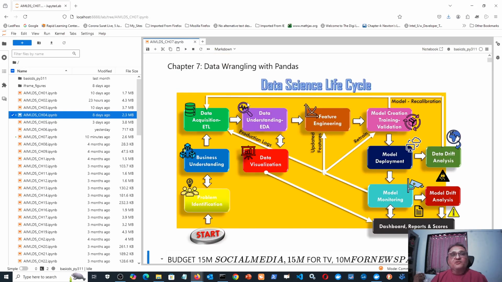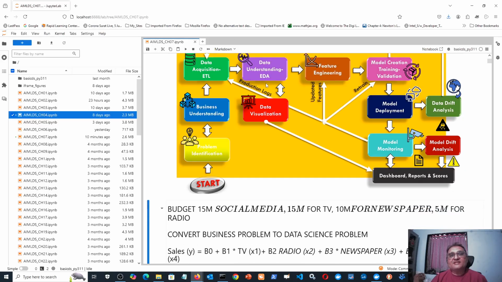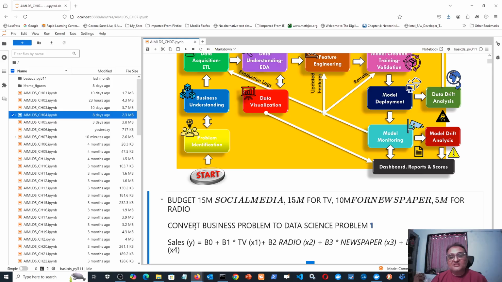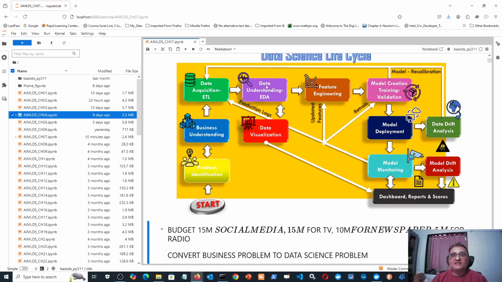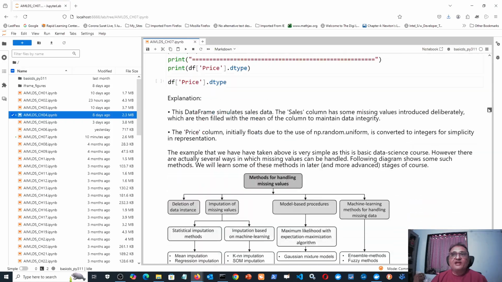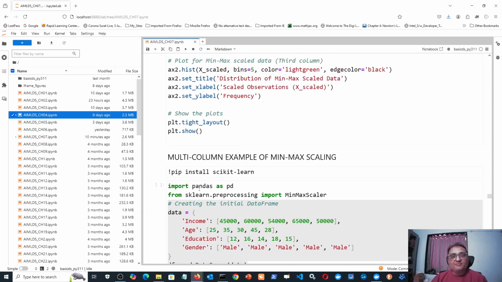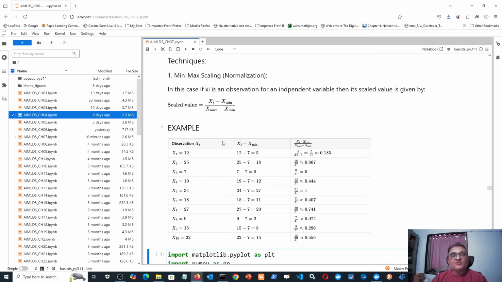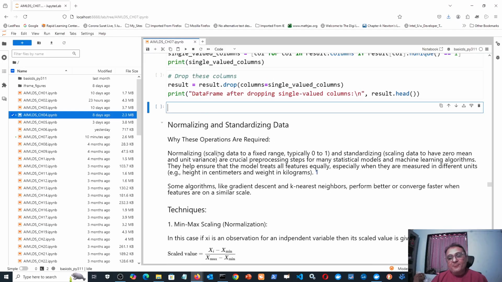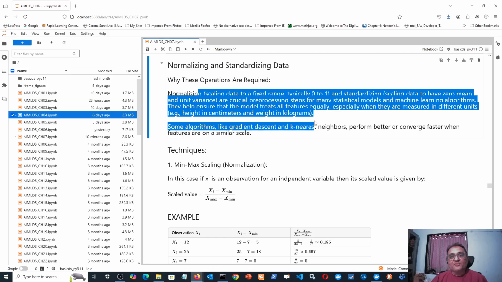Okay. Now for that you have to load the data, which is pd.read_csv. Then you have to understand the data. You have to do exploratory data analysis, which is just now whatever 5-6 points I described, and then you have to do some feature engineering. So normalization is also sometimes included as feature engineering, and some books consider normalization a part of exploratory data analysis. But exploratory in the real sense is only viewing the data, not doing anything to modify it. But here we are modifying the data, so this should ideally be called data pre-processing or feature engineering.